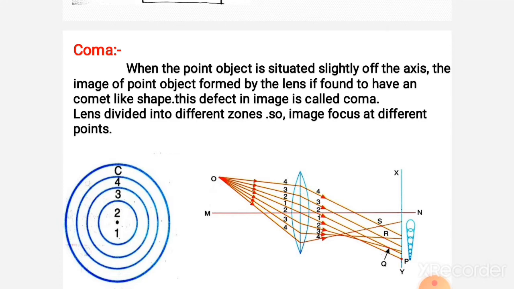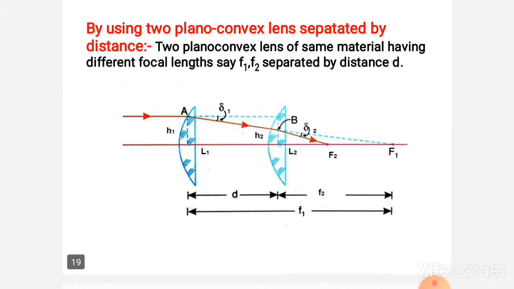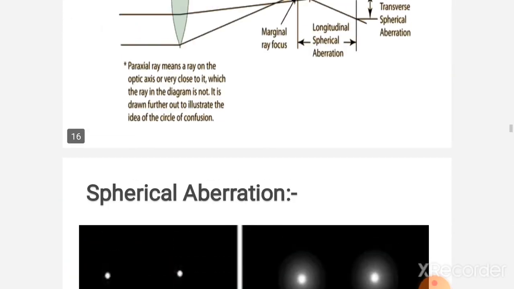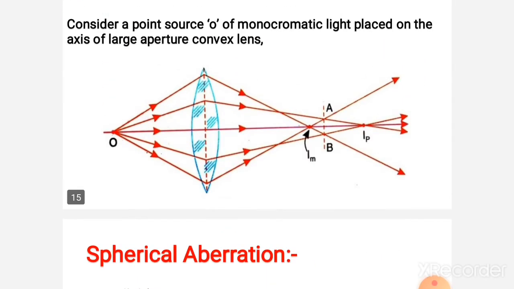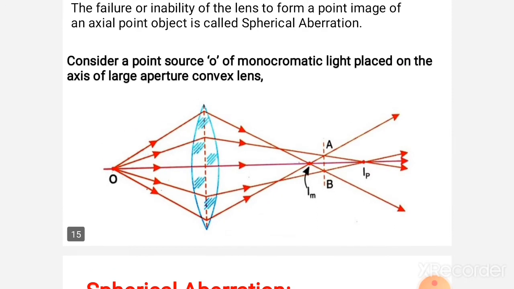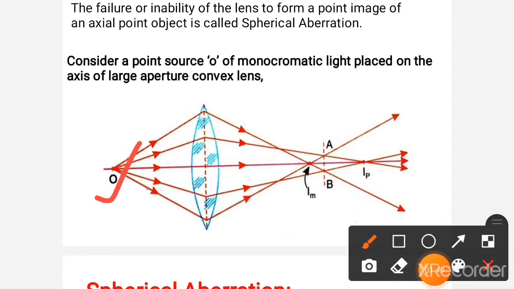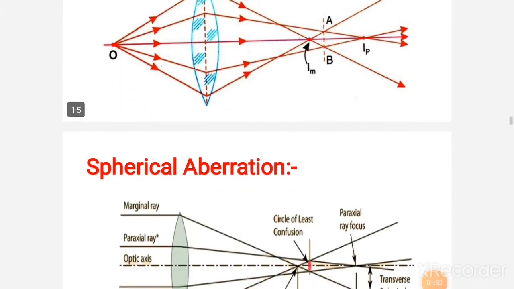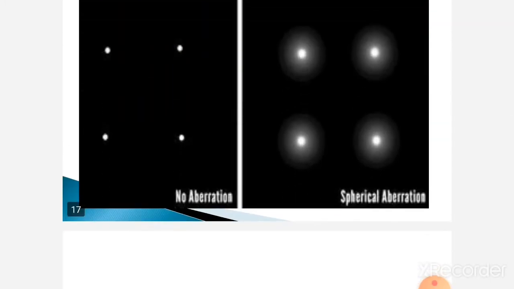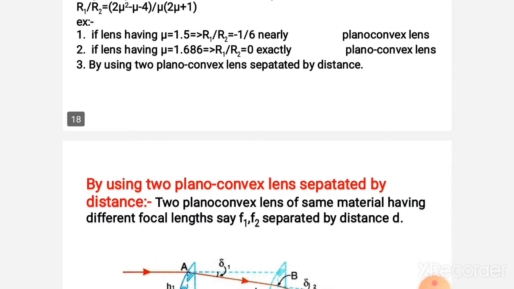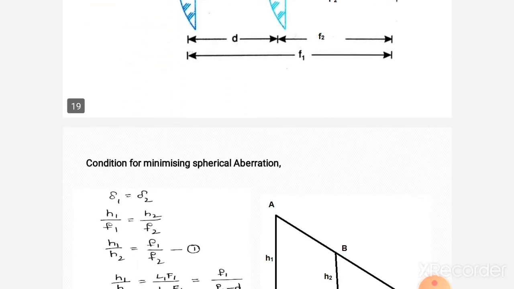In spherical aberration, we already learned that the point object is on the axis. Coma is also a kind of spherical aberration, also due to monochromatic light.